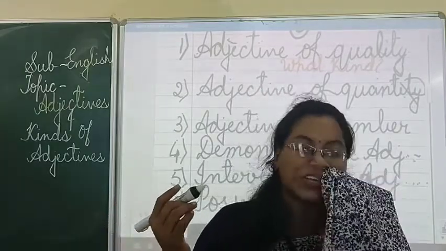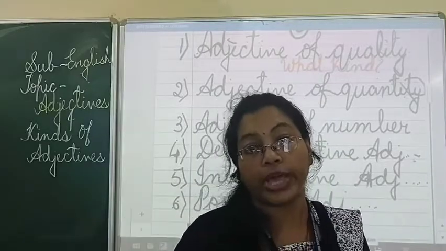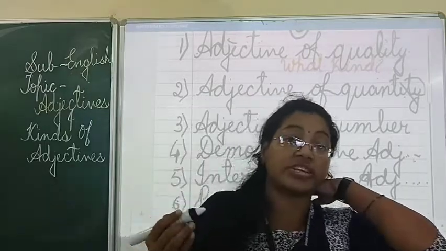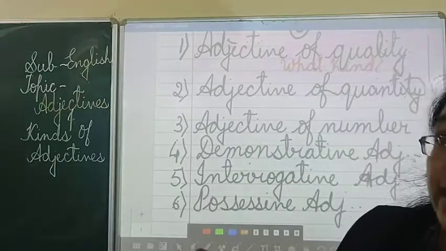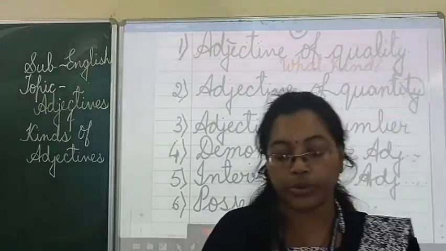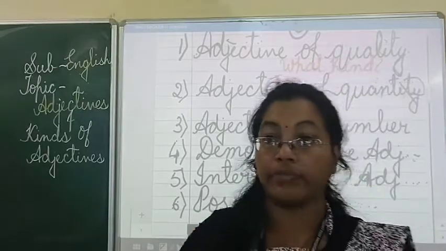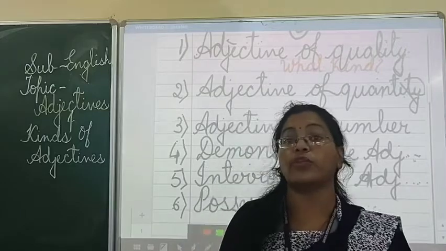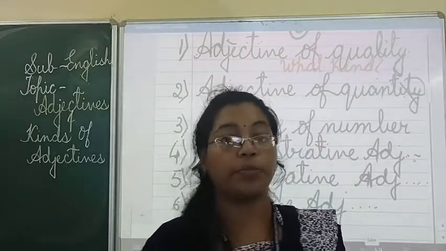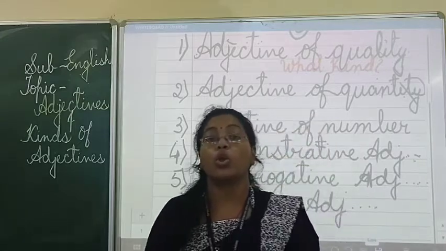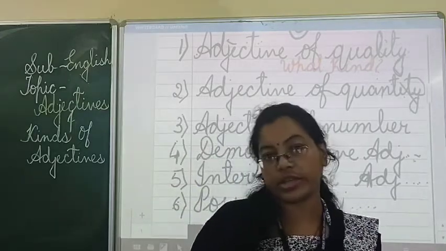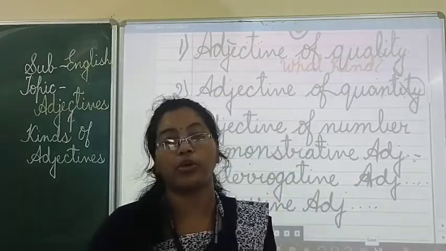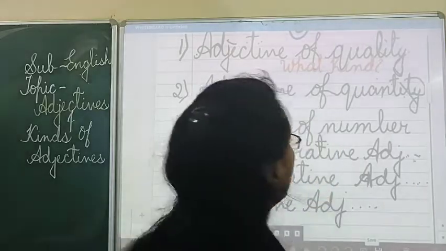So if you put a question of what kind, then you will get the answer of what kind. Whether she is tall, fat, thin, or you can say heavy, rectangular, square. What kind of book it is. When you put a question, it tells you about the quality of the noun. That comes under your what kind. If you are putting a question and getting it, then it will be your adjective of quality.